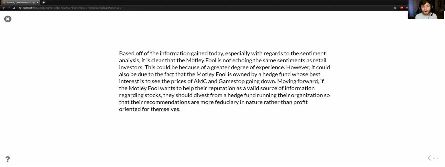Is that dependent on the idea that they're a hedge fund, and so they have a reason to be giving negative sentiment so that the price will go down and they don't have to cover for as much money? I mean, it's all things that have to be considered, but moving forward, it would be in Motley Fool's best interest for their own reputation to more accurately reflect the sentiment of retail investors and recognize the current situation that's going on and realize the advantageous nature of it moving forward.